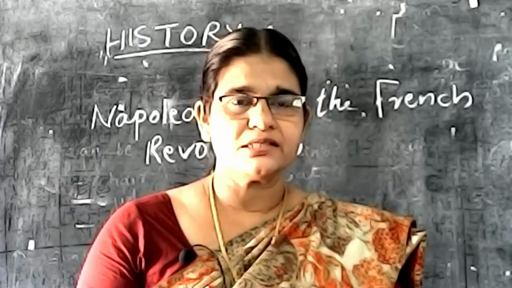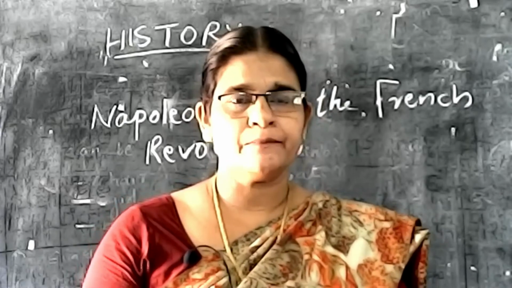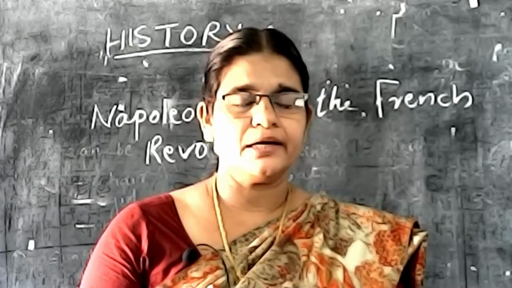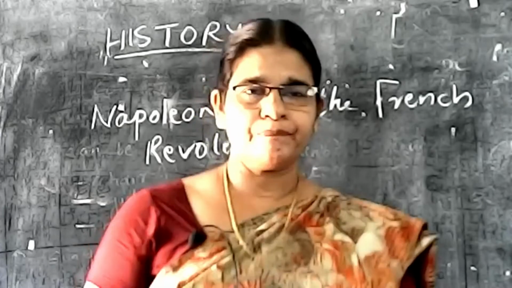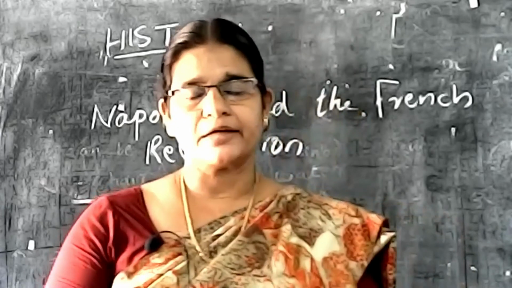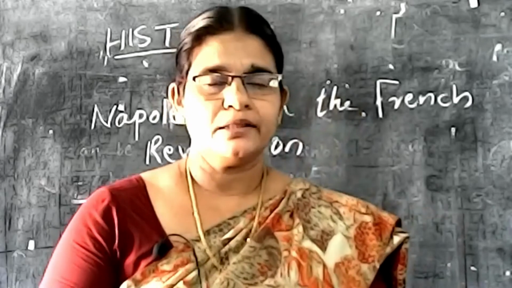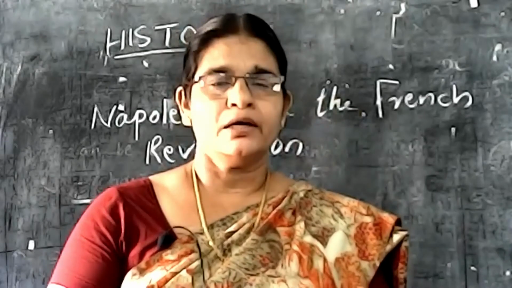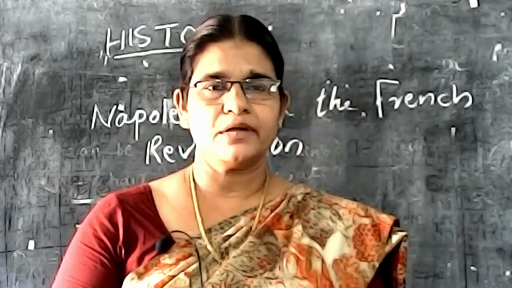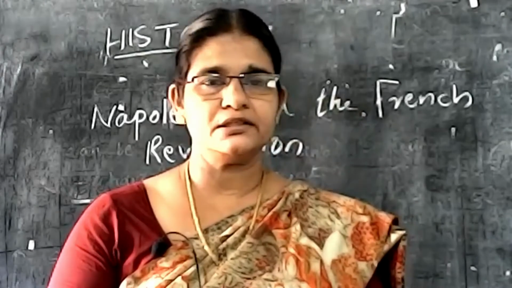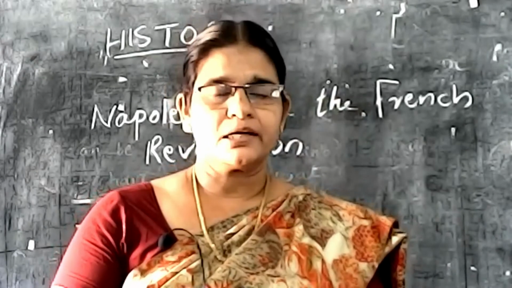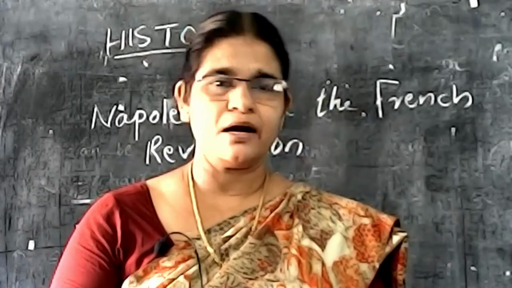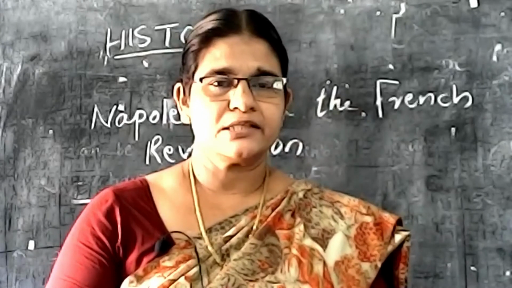In the previous two classes we discussed the French Revolution. Last class we studied how the Third Estate took the leadership, and then the impact of the French Revolution. In the timeline of the French Revolution, we discussed that in 1792 the middle class formed the National Convention, which is the National Assembly, and declared France a Republic, isn't it? That we discussed in the previous classes.